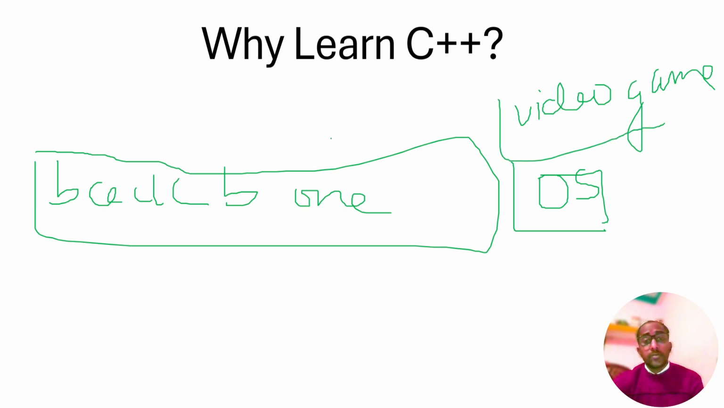It means video games, high performance applications, and operating systems like Windows, Linux, Mac OS, and the Android operating system we use on mobile cell phones. The main role of C++ is that it is versatile. We use it in operating system creation, game development, embedded systems. So C++ is everywhere. It is the backbone of high performance applications and video games.